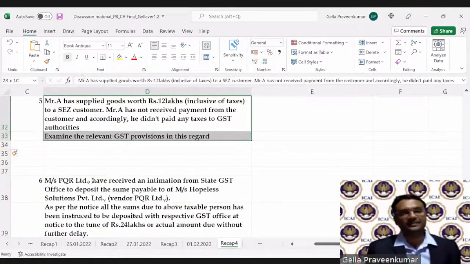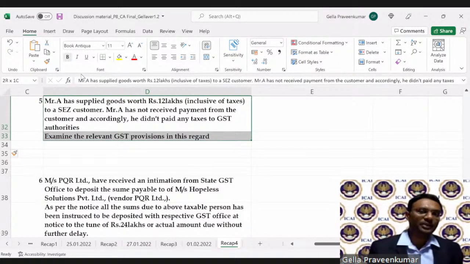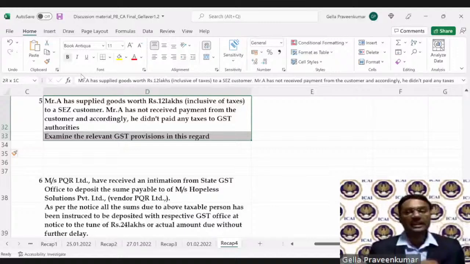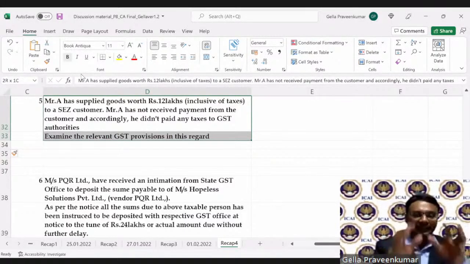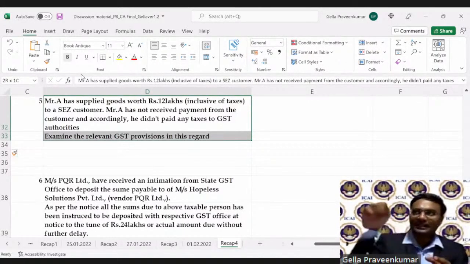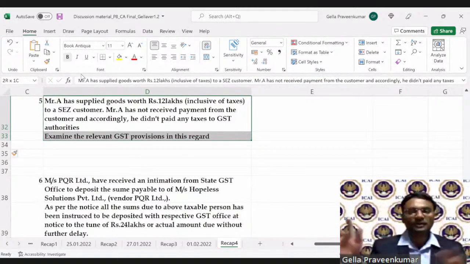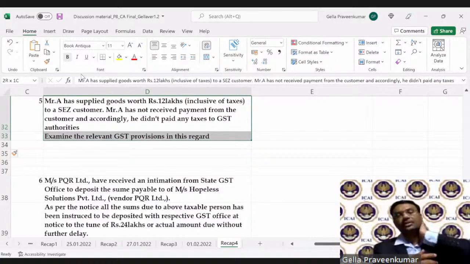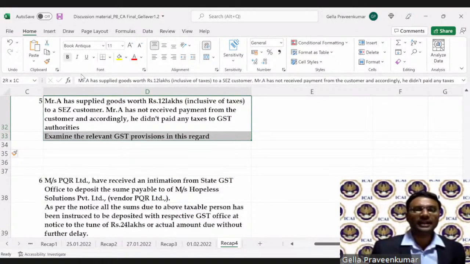Quite a tricky question. Now, should I look from the penalty point of view? Should I look from the demand and recovery point of view? Should I look from the GST registration point of view? Where do we have to look? This question has quite multiple exposures. And take it from me, students, the questions I'm framing are like connecting dots. You read multiple provisions, and I club and assemble them together to understand how to give a solution to the assessee. Okay, there's no answer for this. Let me give the answer for this.